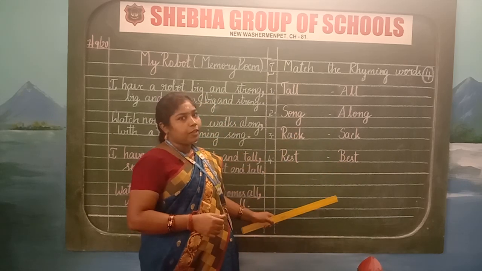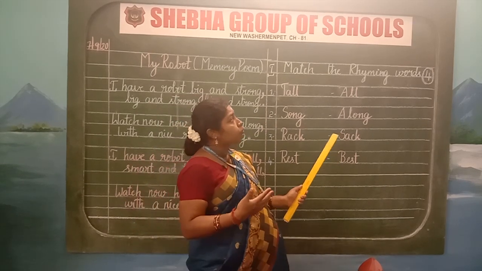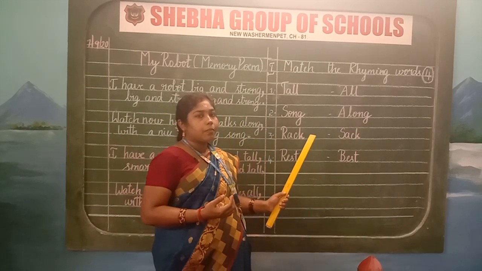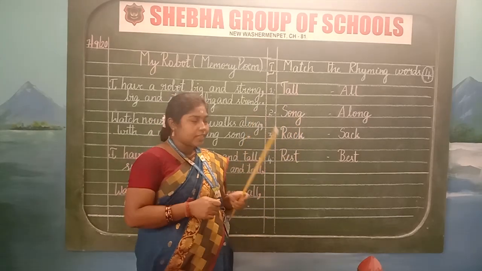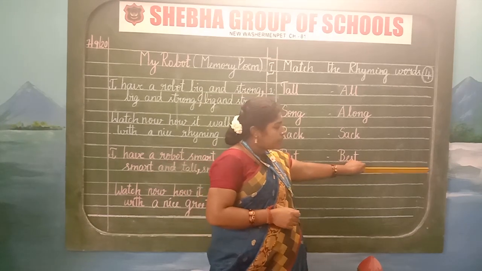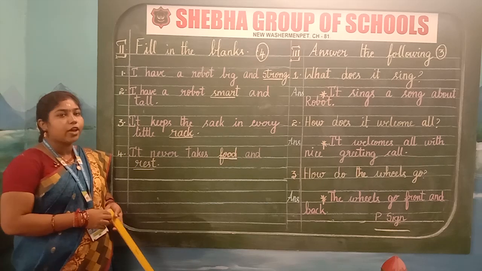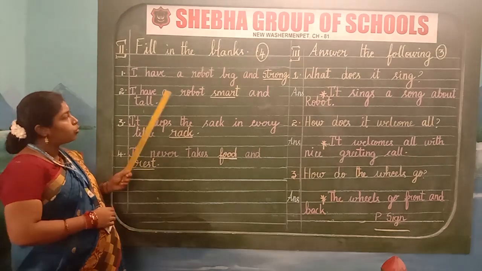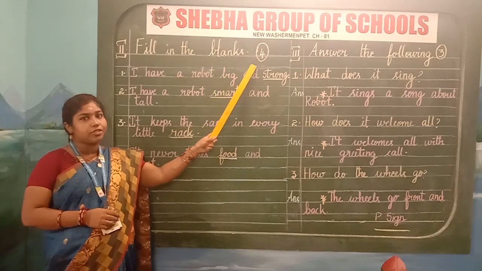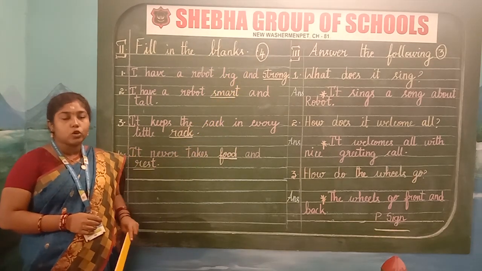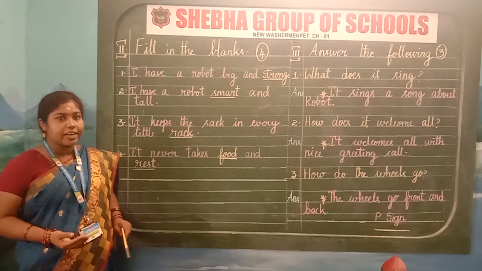Clear, children? So while reading this poem, you will be able to know more and more rhyming words. After finishing this first Roman numeral, children, sharpen your pencil, take your ruler, draw lines properly. Students, we are going to write our second Roman numeral. Fill in the blanks. 4 numbers we are going to write, children. If you have a space below the second Roman numeral, you can continue. Otherwise, take a fresh page.